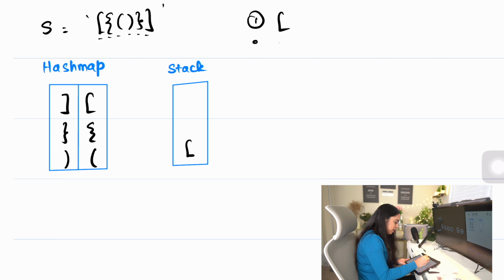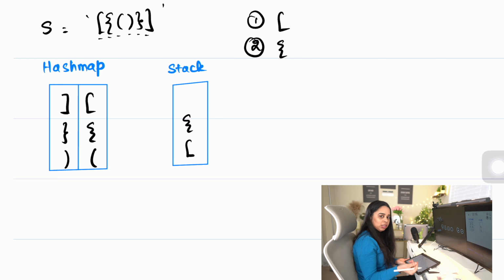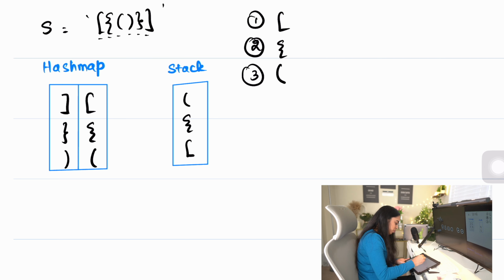Next iteration we have this symbol, and I'm going to check if it's present in the hash map. No, it's not present, so I'm going to push the opening symbol into the stack. And then we have this symbol, and I'm going to check if it's present in the hash map. No, it's not present, so I'm going to push it into the stack.